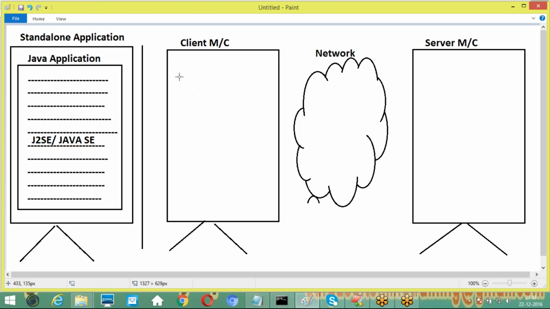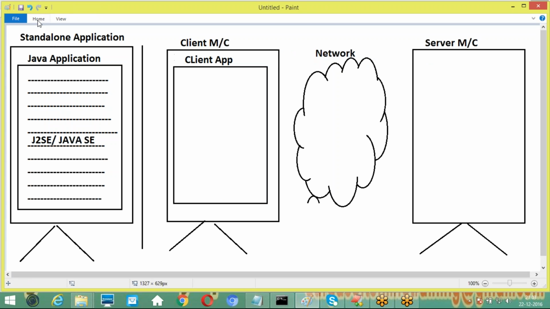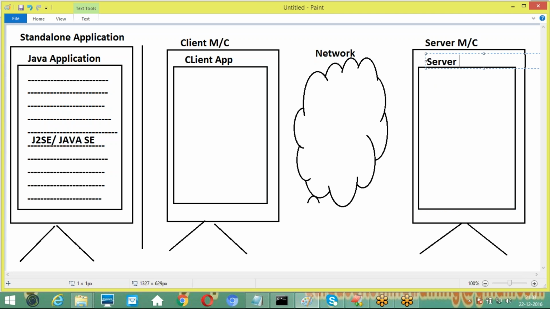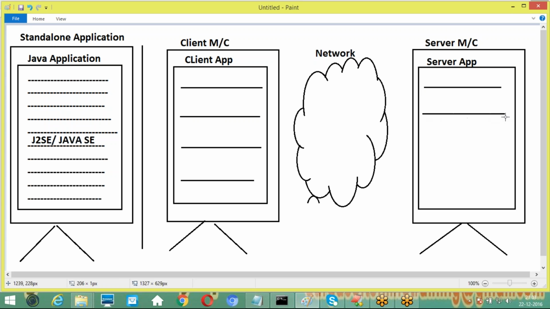Now at the client machine, I'll prepare a Java application, a Java program. This application is called the client app. At the server machine, I'll prepare one more Java application that is called the server app. At the client app, a number of functions exist. At the server app, a number of functions are available. Here also we can identify them.